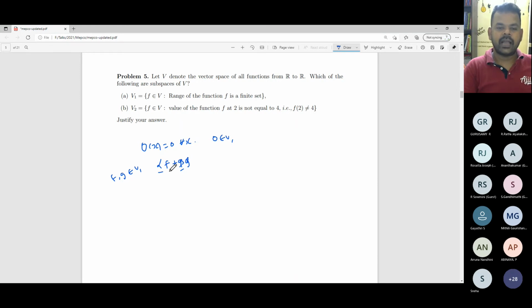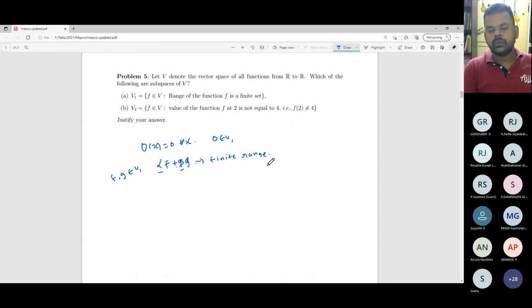When you consider alpha f plus beta g, again this will have finite range. Suppose the range of f has n elements and the range of g has m elements, then at most it can have n plus m elements, not more than that.